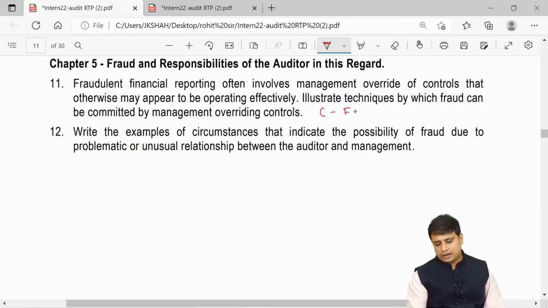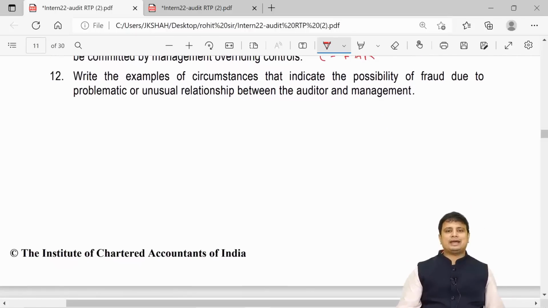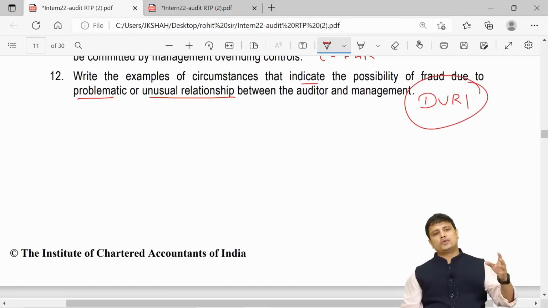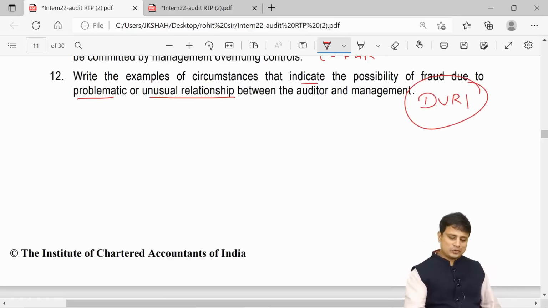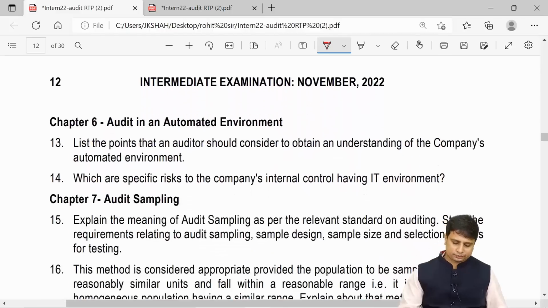If you recollect the answer of CFAR, you need to write the same answer that we have already discussed in our notes during chapter number 5. Write examples of circumstances that indicate the possibility of fraud due to problematic or unusual relationship between auditor and management. So if you recollect the answer of Duri in our notes, you need to write that answer here. Both the answers of chapter number 5 have been covered in our notes. You can just straight away read it from there.